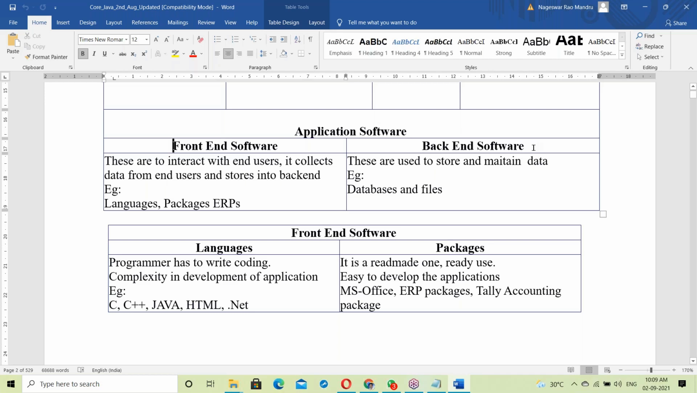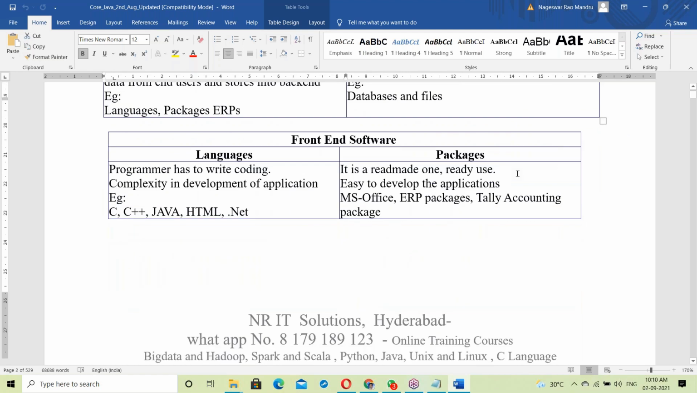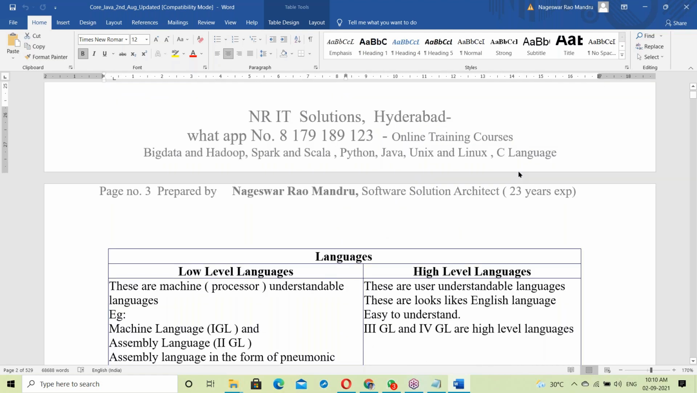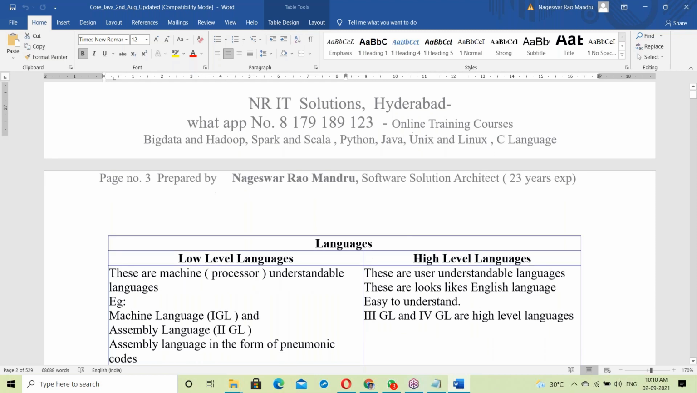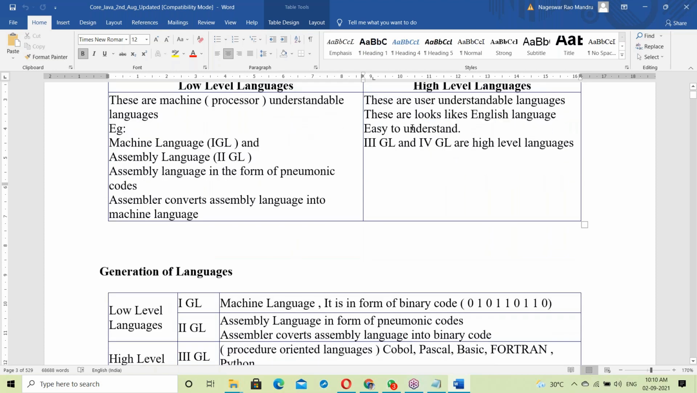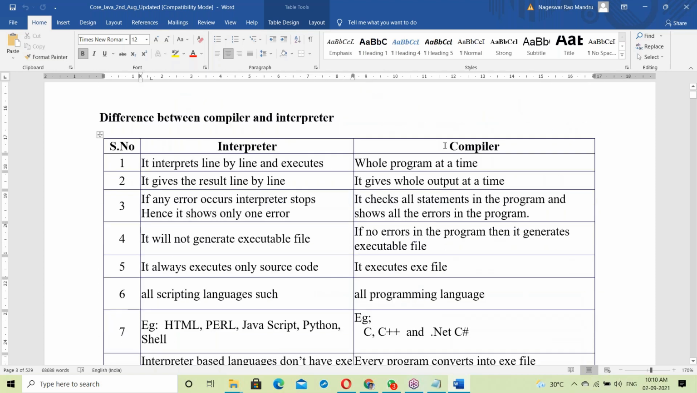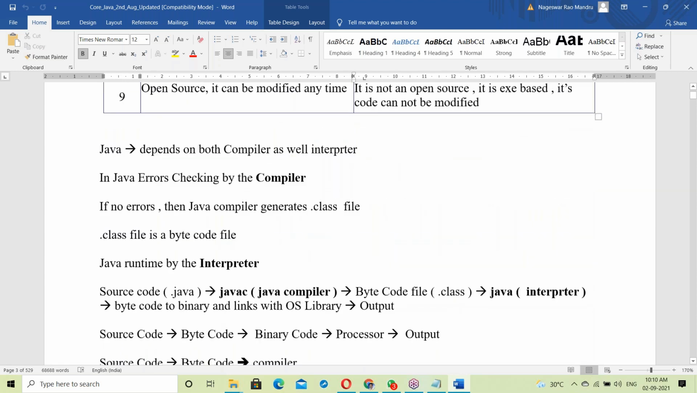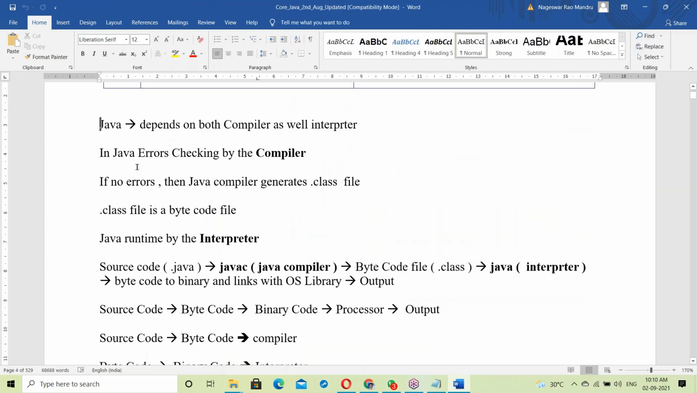Yes, front end software, back end software. Yesterday we discussed languages, low level languages, high level languages. Yesterday we discussed about interpreter and compiler. These topics were discussed. Next, what is Java?